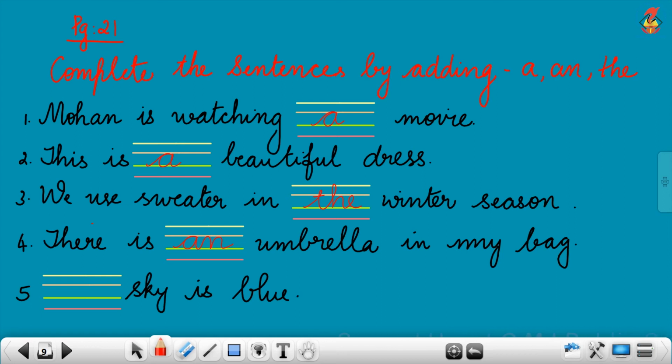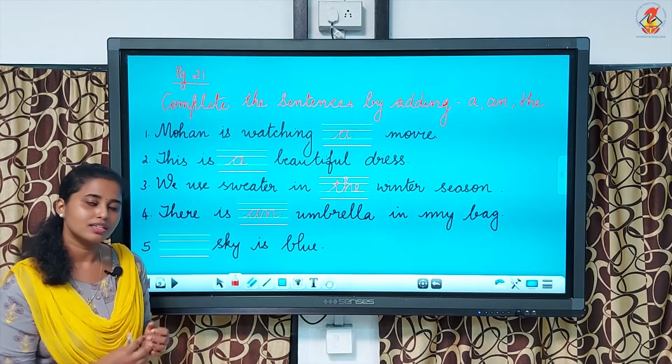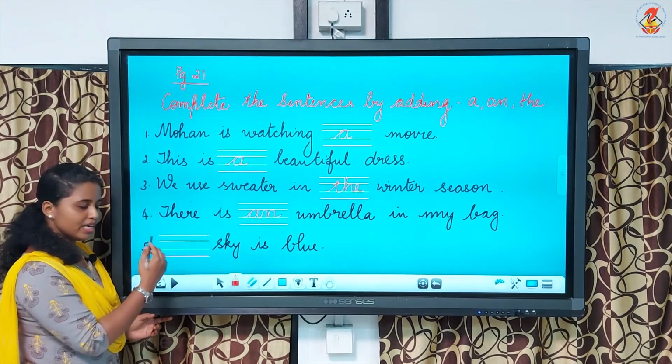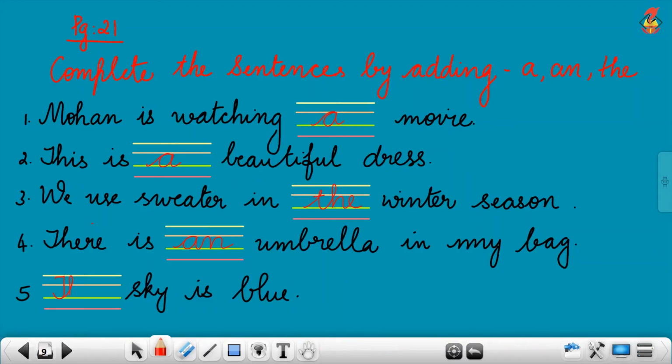The last one, dash sky is blue. We have already mentioned it in one of the examples today. So, we are talking about a particular thing, that is sky. Dash sky is blue. So, which article will come there? Yes, the. As it is beginning the sentence, we should write the T capital. The sky is blue. Okay. So, these are the examples given in page 21.